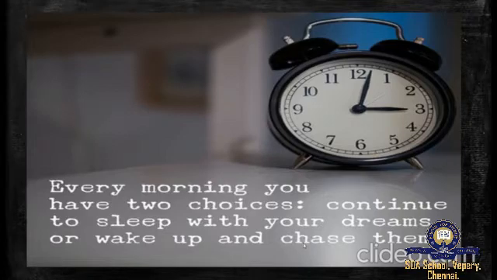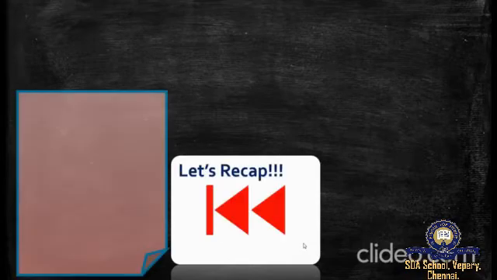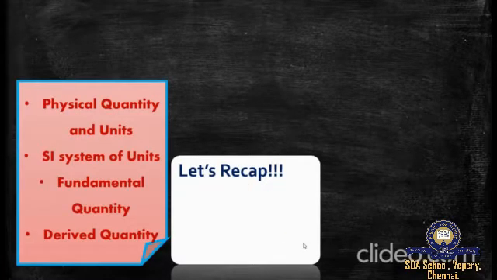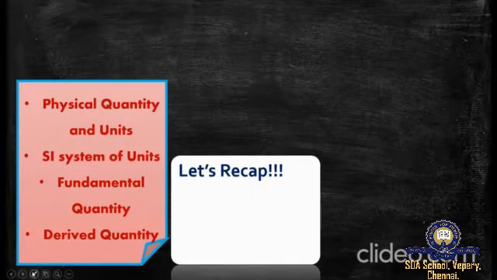Before that, we'll recap what was learned in previous classes. In the first video we saw about the physical quantity and units. What is a physical quantity? A physical quantity is a quantity that can be measured and it has a numerical value and a unit of measurement.